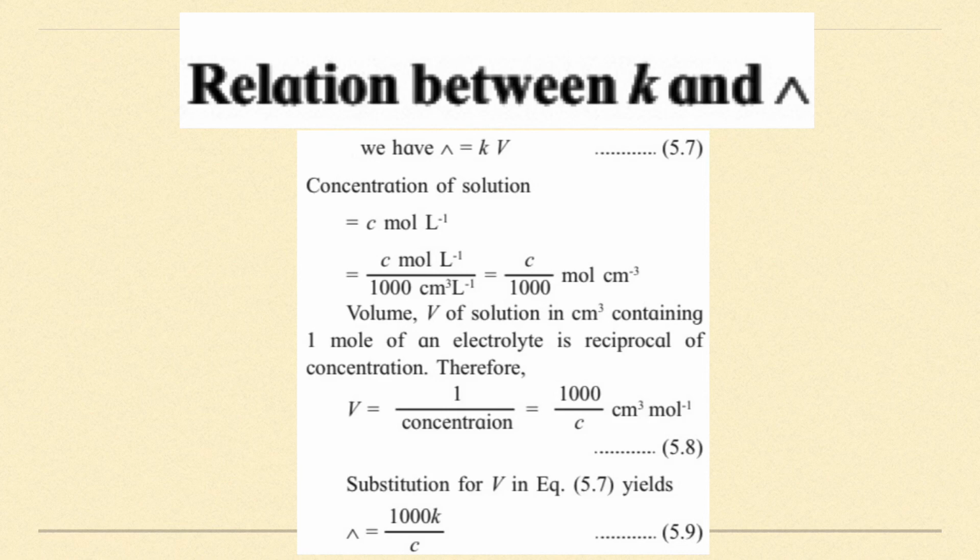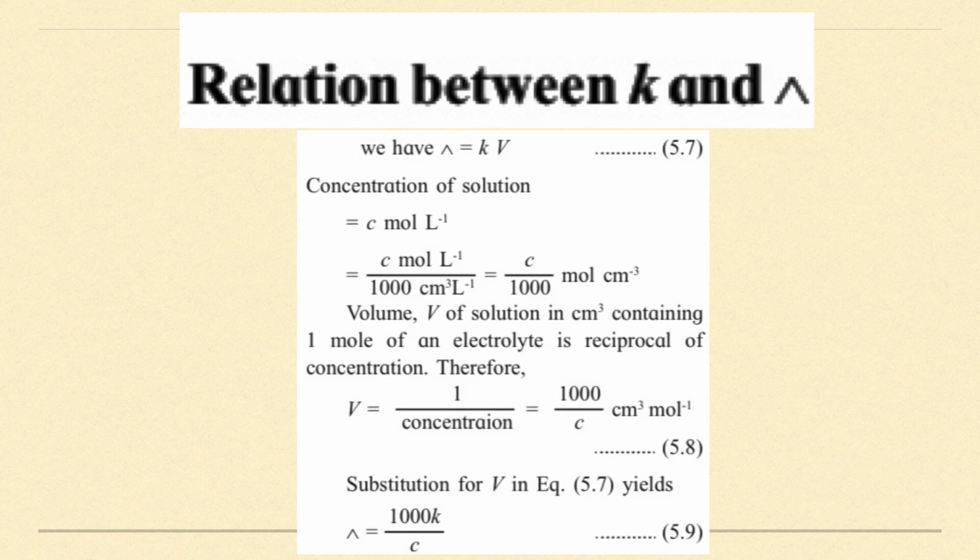So I can say that lambda is equal to kappa into V. Each 1 centimeter cube, if I sum up and multiply by the total volume, is called molar conductivity. Now I have to replace this V volume of the solution by the concentration term, then I'll get the relation.